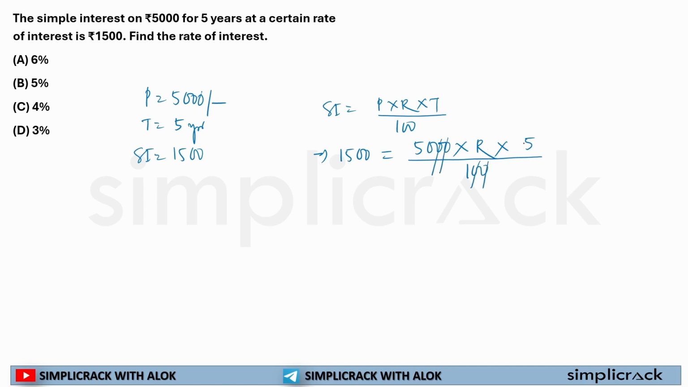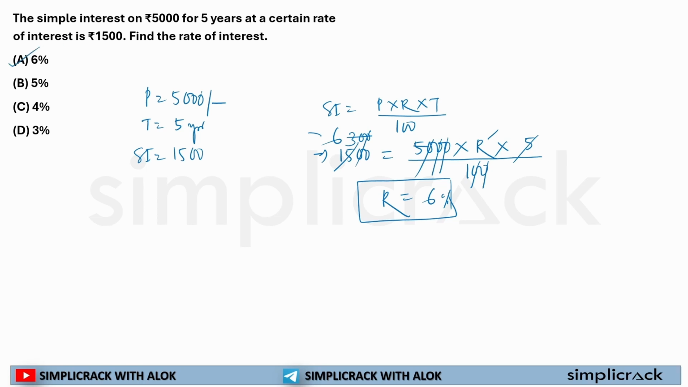The 0s will cross out. 5 5s are 25, or you can directly solve it. 1500 divided by 5 will be 300. Now 300 divided by 50, the 0s will cross out. Now if I divide 30 by 5, I will get 6. 5 6s are 30. So now I am left with R is equal to 6. R this side and 6 this side. So rate of interest is 6%.